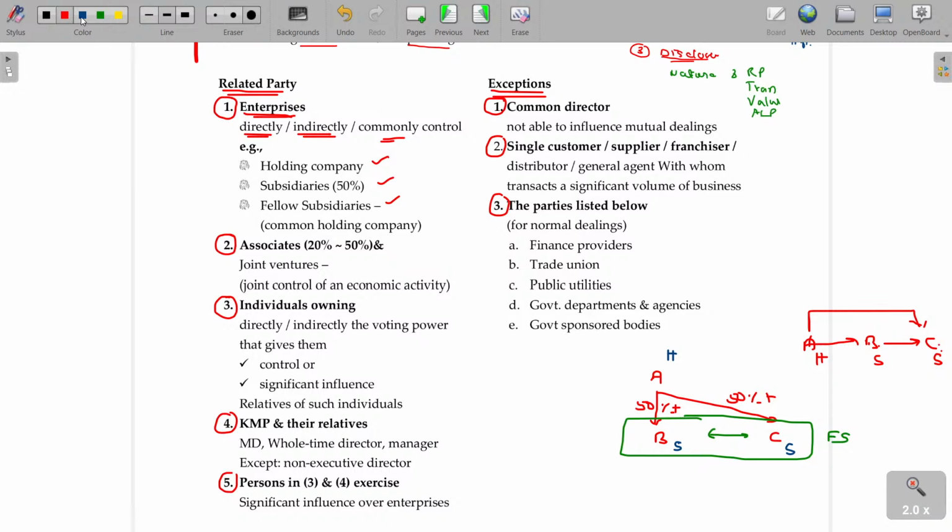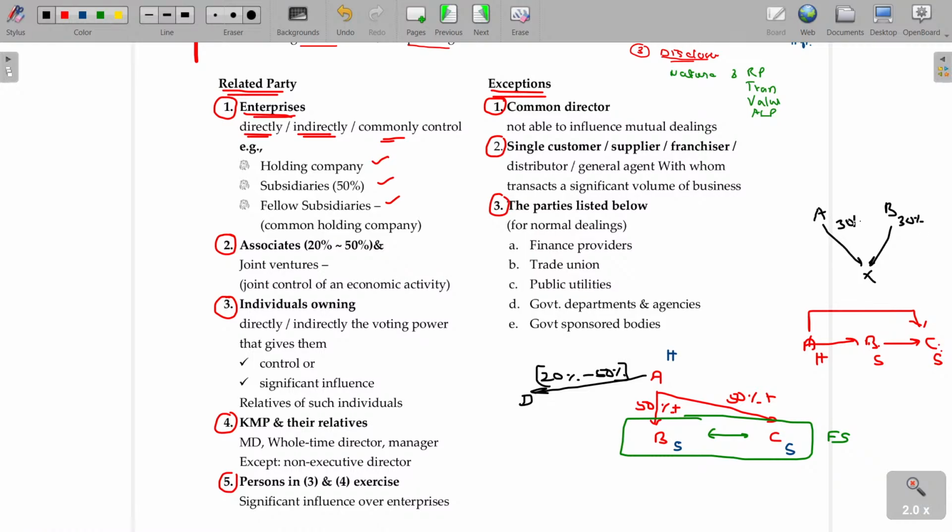Next part: A holds share in D anywhere in the range between 20% to 50%. If it is more than 50, holding company status applies there. Or A controls X, and B also controls X, where A holds 30% share, B holds 30% share, and n number of other retail investors hold 40% share.